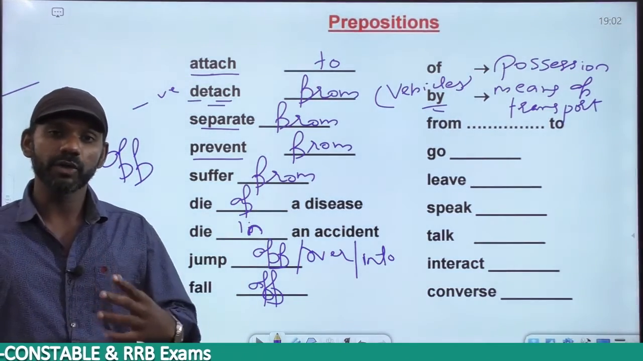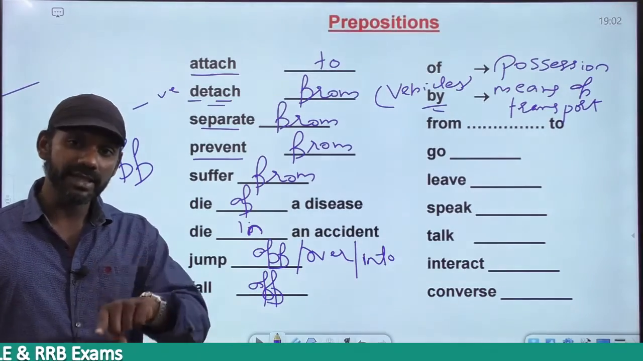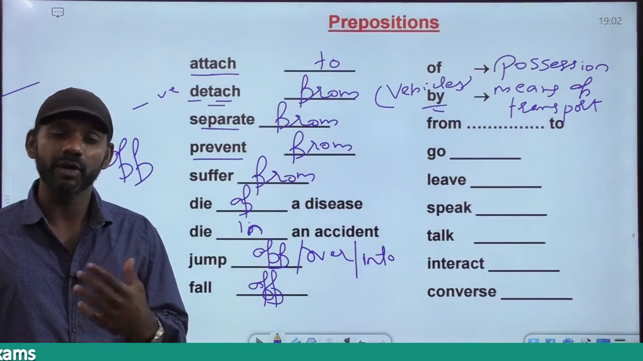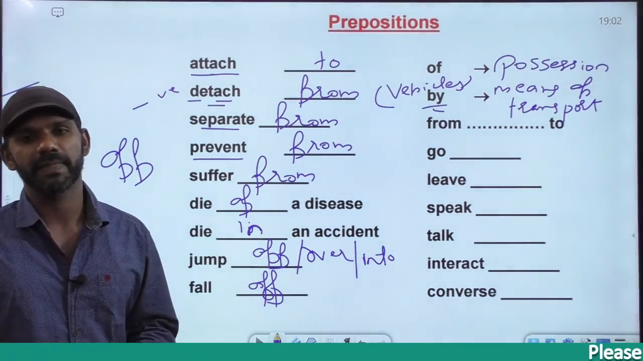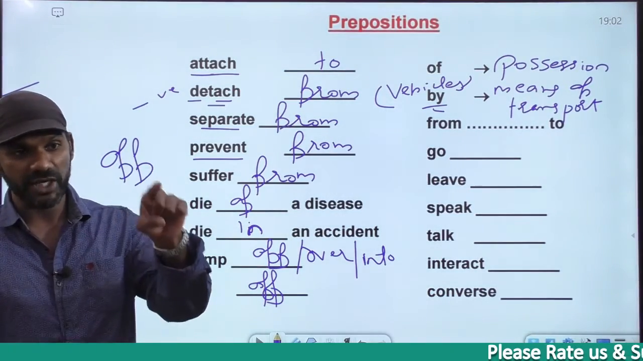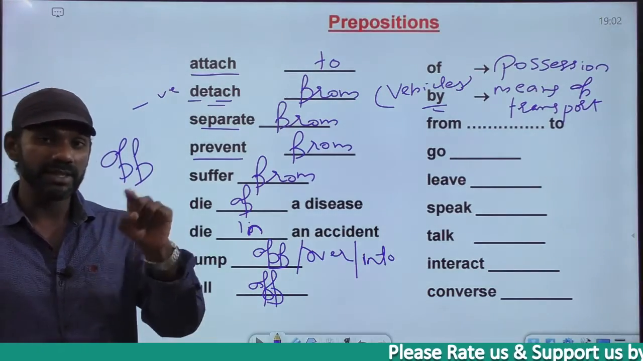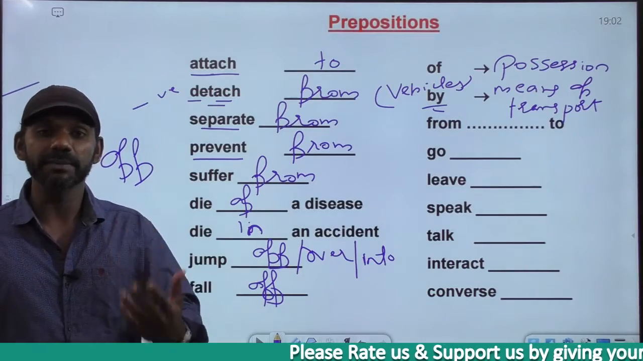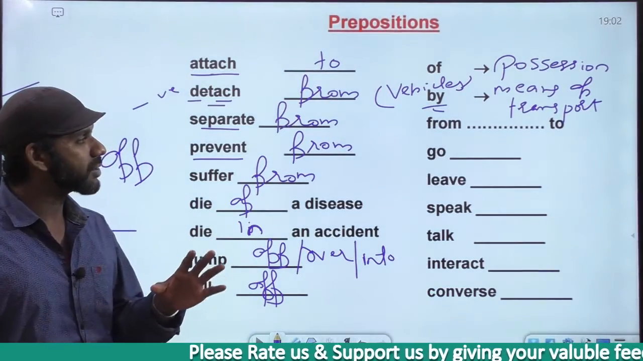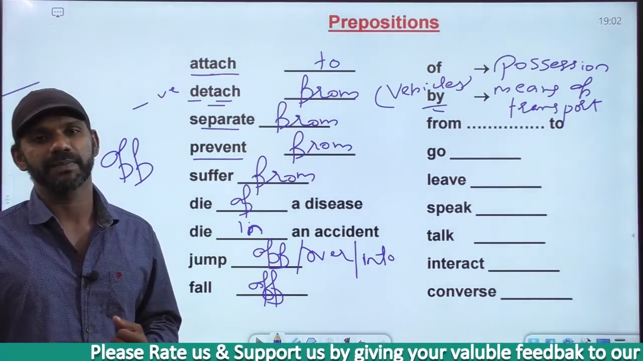The glass is broken by him. I'm accusing him, passive voice. I'm accusing him of having broken the glass. My book is stolen by the child. I'm accusing the child of having stolen my book. So by can be used in the passive voice to accuse a person.